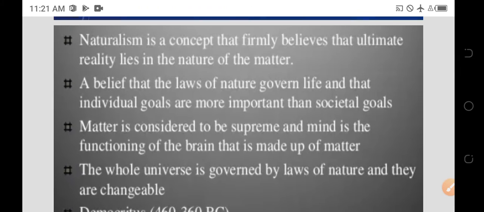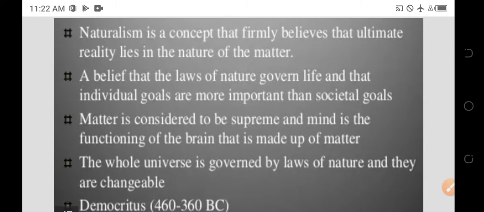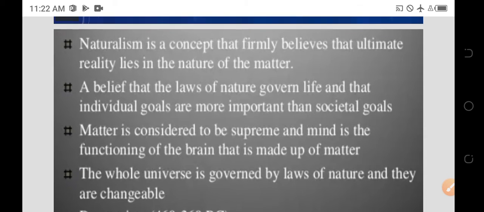Naturalism is introduced to this method. Naturalism is the concept or belief that ultimate reality lies in the nature of matter, a belief that the laws of nature govern life and the individual goals over societal matter are considered to be supreme, and mind is a function of the brain that is made up of matter. These are some of the concepts related to naturalism.